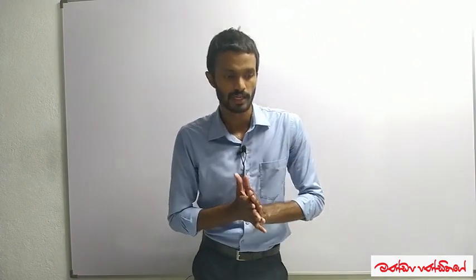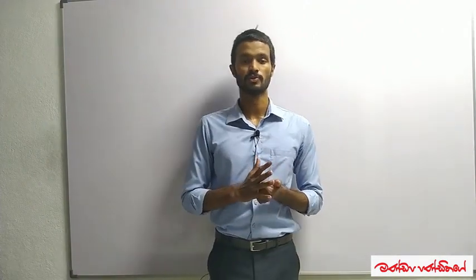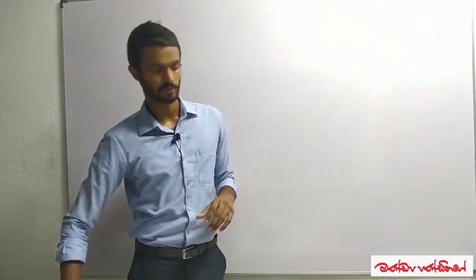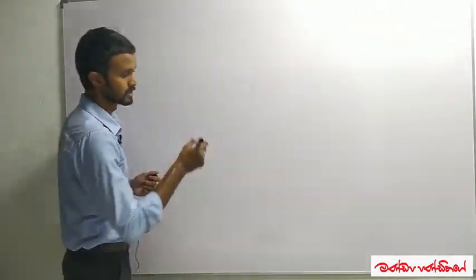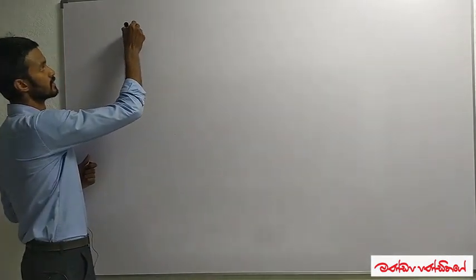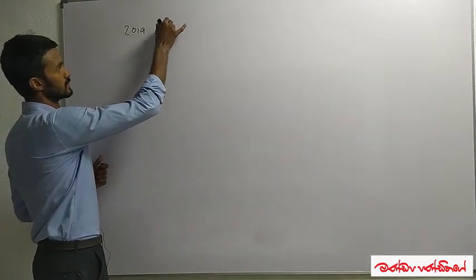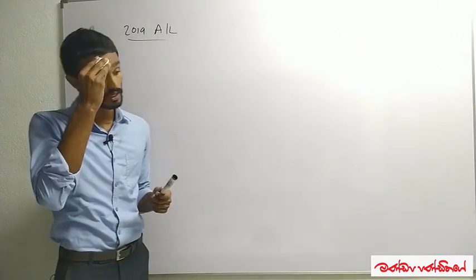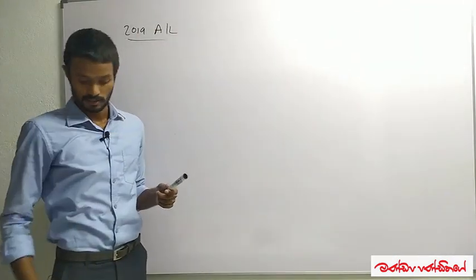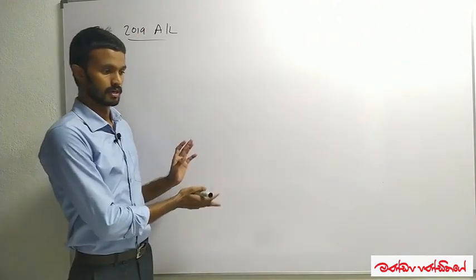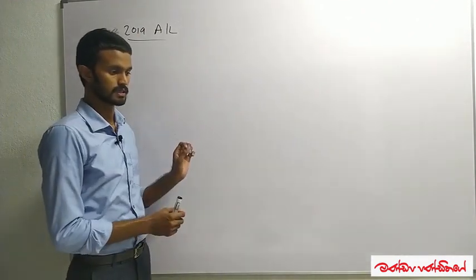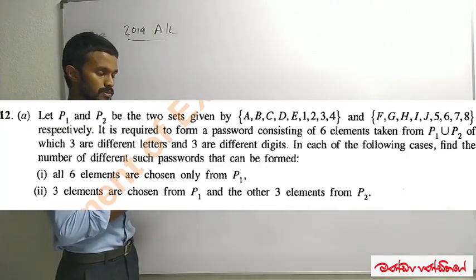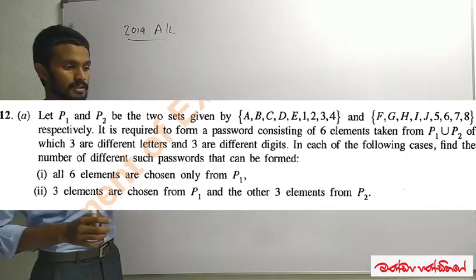Okay, so I think you got my idea why I started these English medium videos also. And then let's get to the point. Today I'm starting from the 2019 A levels permutations and combination question. If you don't have the paper, the question will be displayed on the screen now. Just pause the video, write down the question, and then play it again. Okay, you can see the question now.